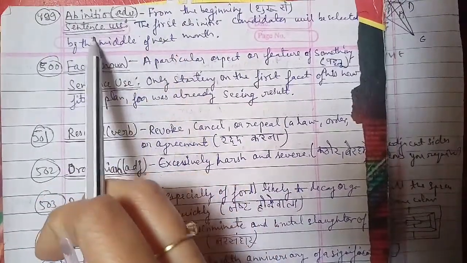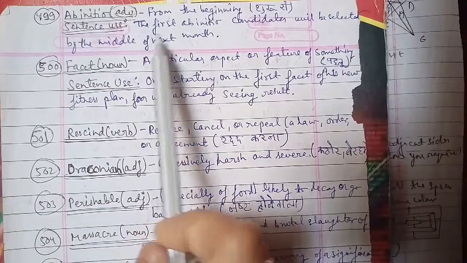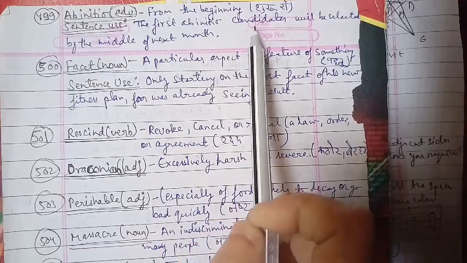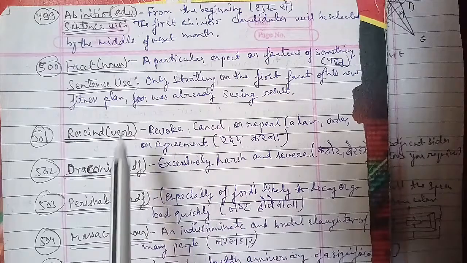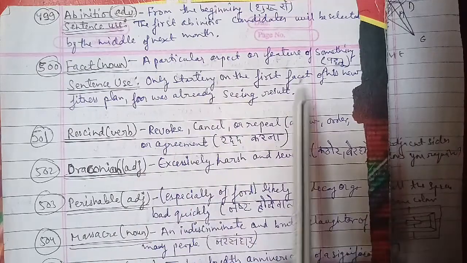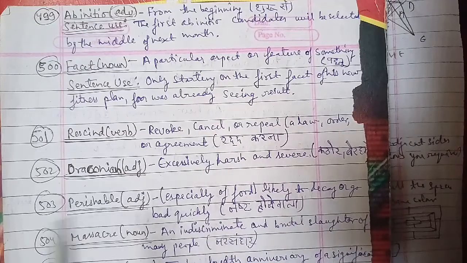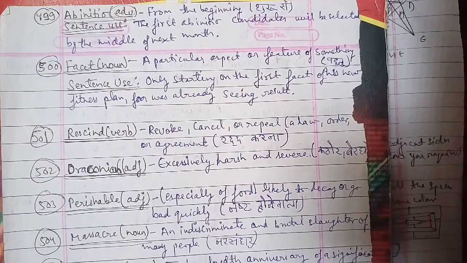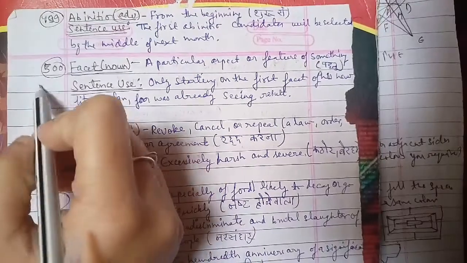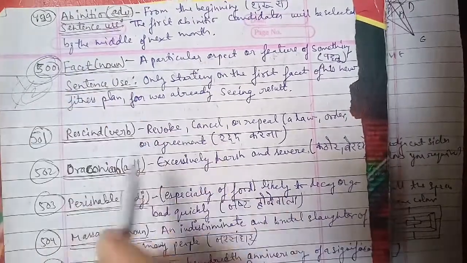The sentence you can use for this type of word is: the ab initio candidates will be selected by the middle of next month. Those candidates who are from the beginning are being selected by the middle of the next month. That is ab initio here, used as an adverb, of course. Next we'll go ahead with the 500th word, as we have finished half of the century, of course, that is effete.